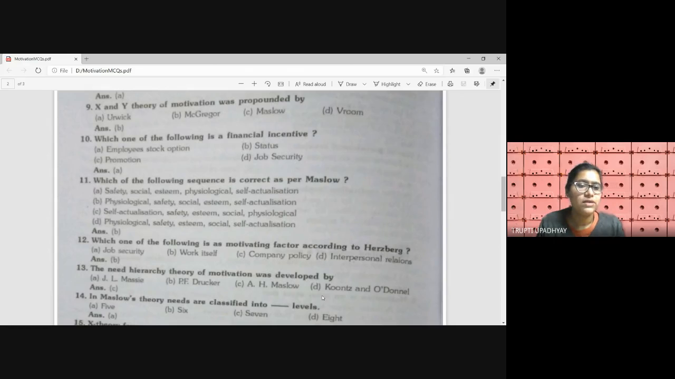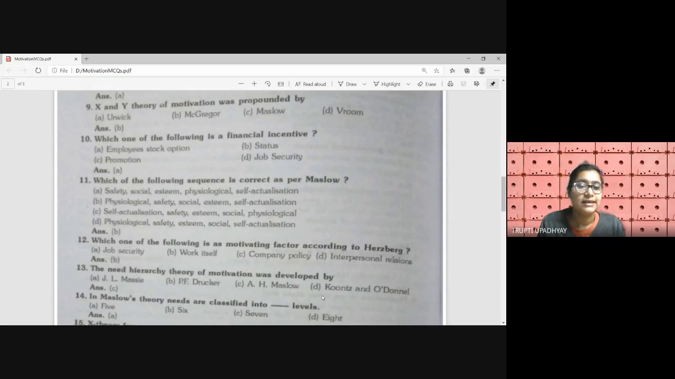Next question. Which of the following sequence is correct as per Maslow? I've already discussed this question, so hopefully everyone will give a correct answer. A, safety, social, esteem, physiological, self-actualization. B, physiological, safety, social, esteem, self-actualization. C, self-actualization, safety, esteem, social, physiological. D, physiological, safety, esteem, social, self-actualization.